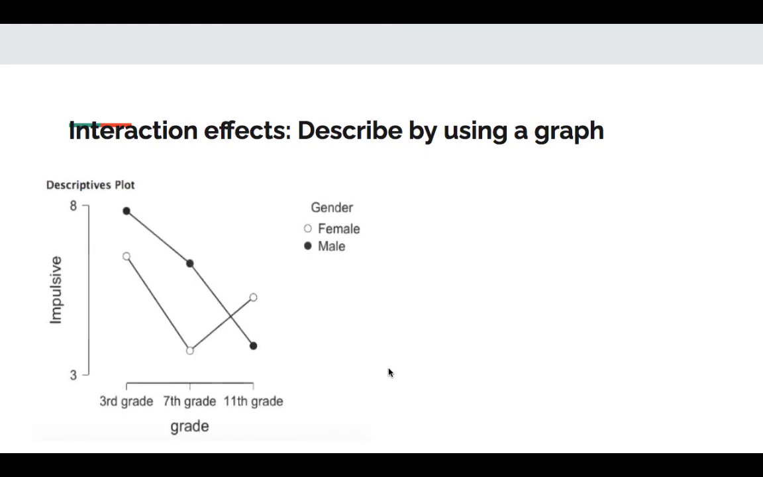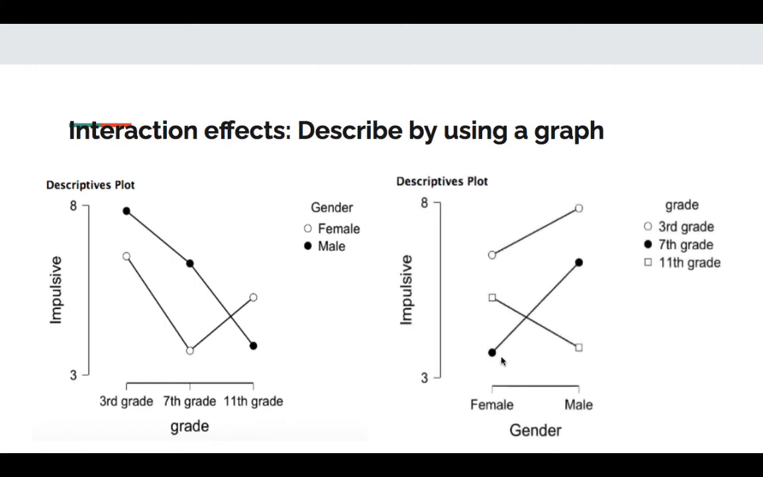You can also describe it by looking at the graph. This is one way to graph it. Separate lines for males and females across the 3 grade level groups. And I can see that males are more impulsive than females at 3rd grade and 7th grade, but by 11th grade, females have become more impulsive. That is an interaction.